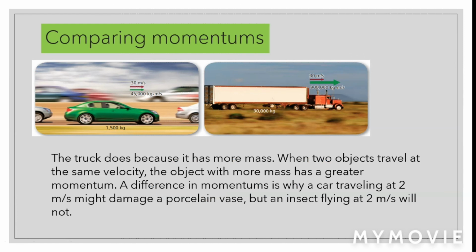Comparing momentums. The truck does because it has more mass. When two objects travel at the same velocity, the object with more mass has a greater momentum. So, in this case, which one has a greater momentum, the car or the truck? As I just mentioned, the truck. A difference in momentums is why a car traveling at 2 meters per second may damage a porcelain vase, but an insect flying at 2 meters per second will not.